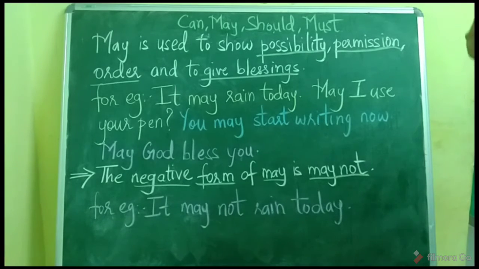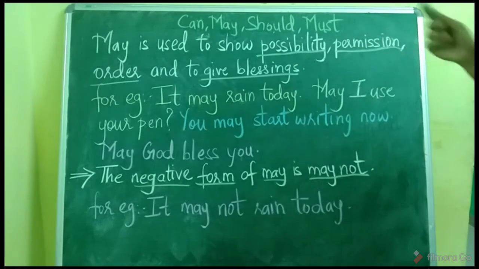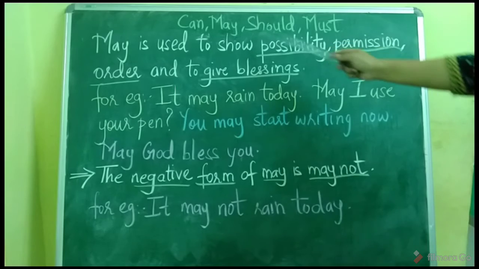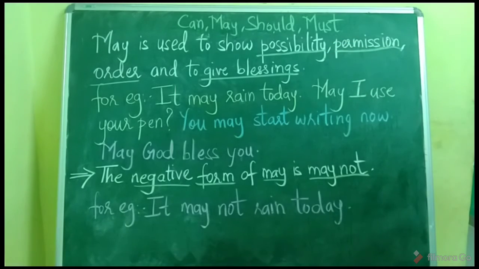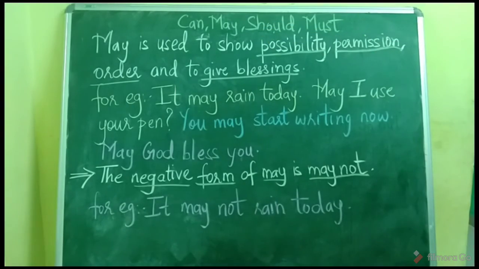But when you are not sure that something is going to happen but it may happen, okay, then you will use may to show possibility. So the difference of showing possibility is, when you are sure that a thing is going to happen, you will use can, and when you are not sure that that thing is going to happen, you will use may.